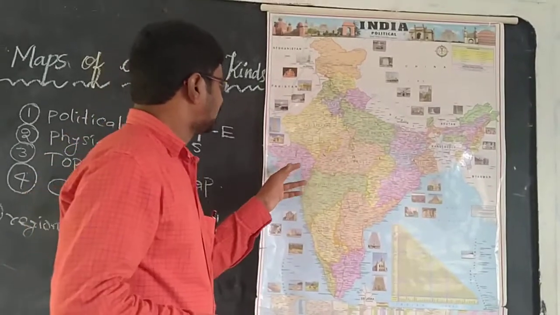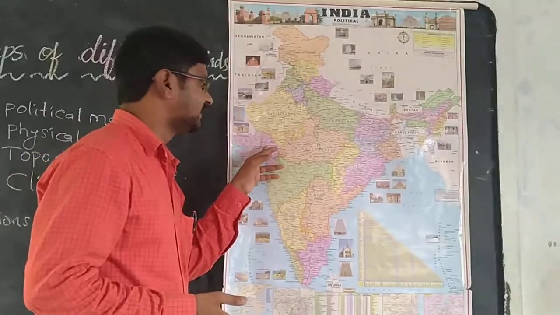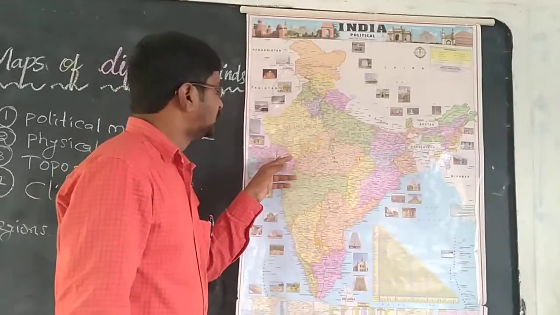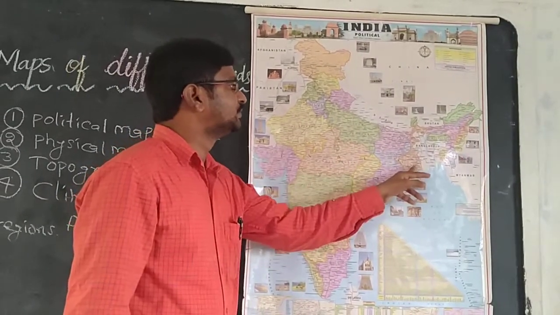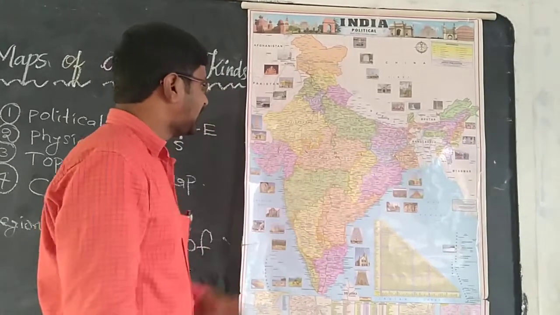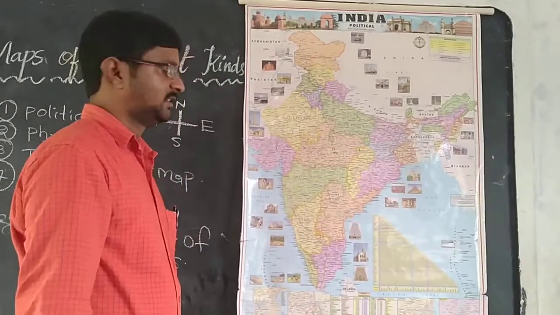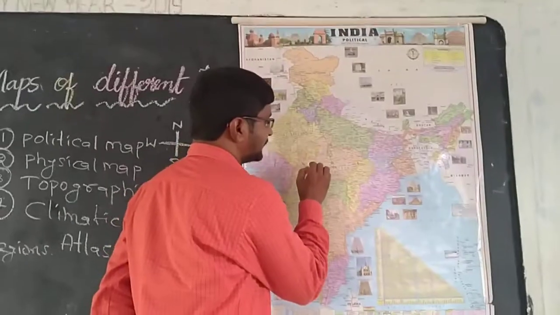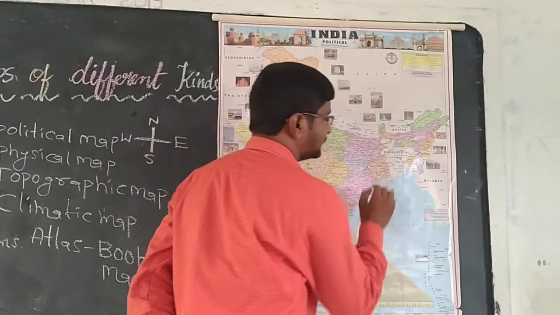So for example, I am at Gandhinagar. Where is Gandhinagar? In which state is it? Gujarat. So from Gandhinagar, I am traveling to Kolkata. So where am I now? Now I am at Gandhinagar. So I am starting from here. So I am traveling towards this direction. So west to east direction I am traveling.